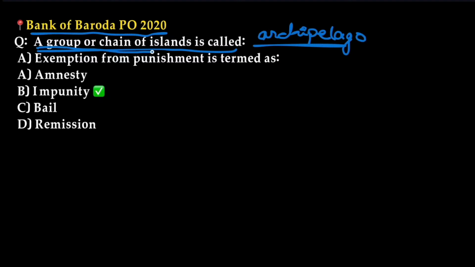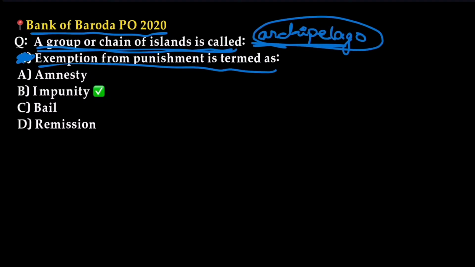And the next question: exemption from punishment is called what? If we get exempted from punishments or get freedom from the consequences of action, then we call it impunity.